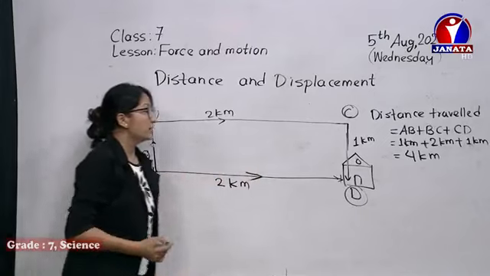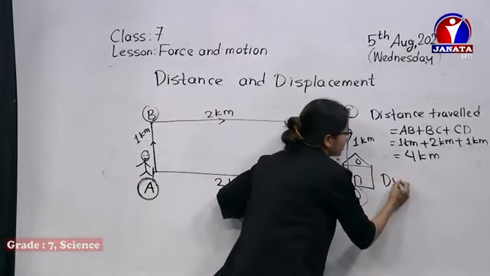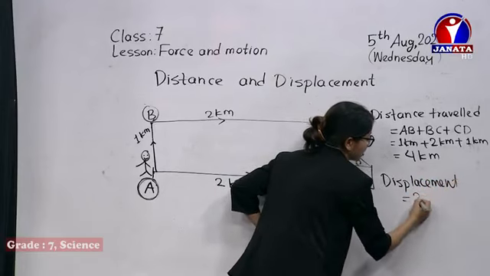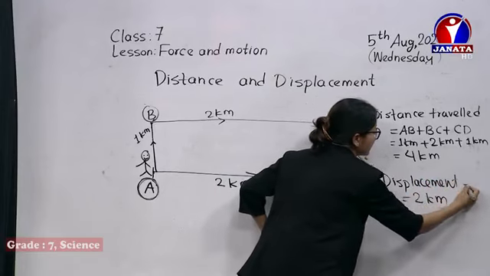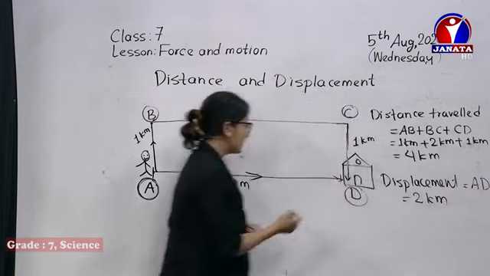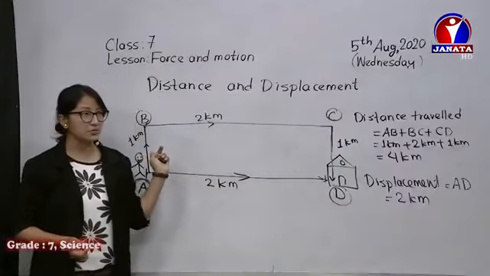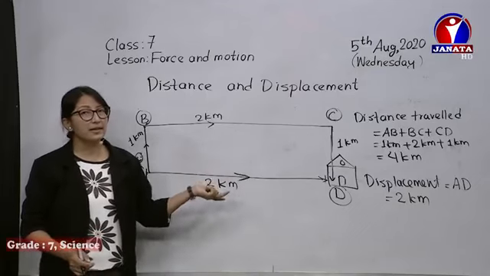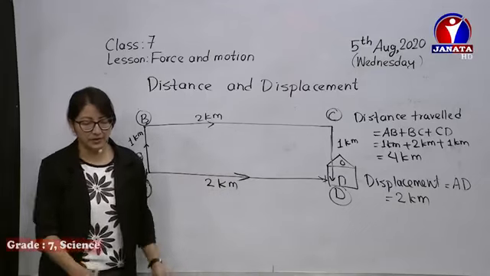So here displacement is equal to 2 kilometers. It is AD. Here AD is the displacement. It is 2 kilometers. I think I made you clear about distance and displacement.